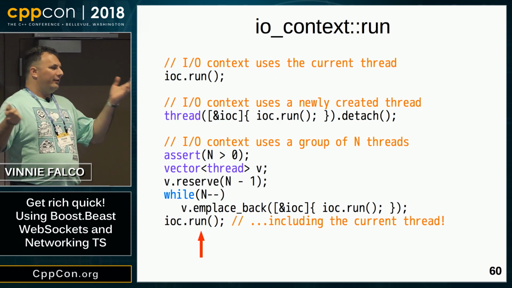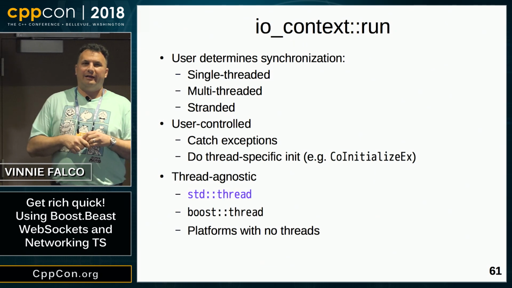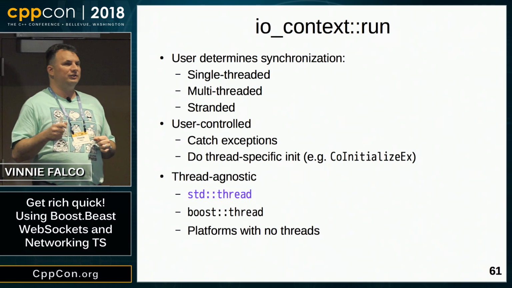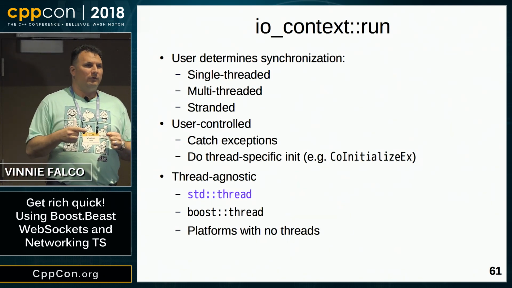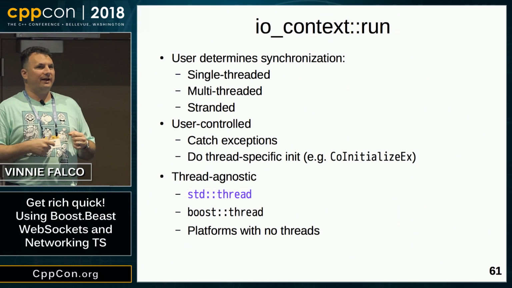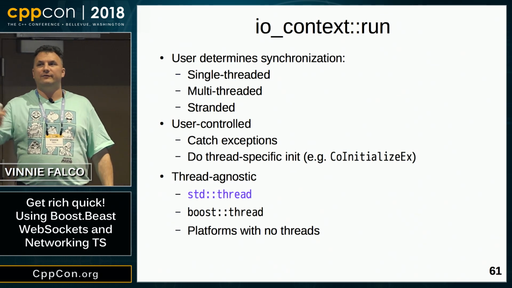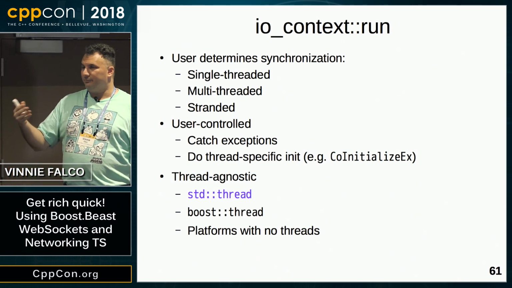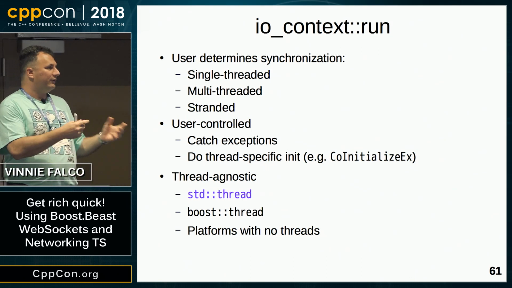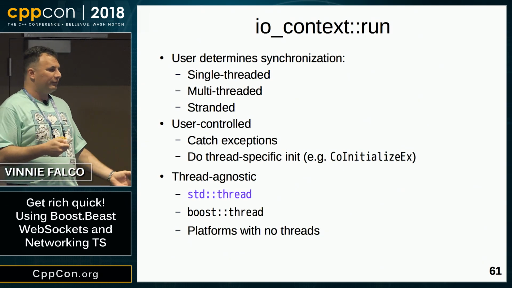So why do we have all this ceremony with the io_context.run? I like to call this bring your own threads. Networking TS philosophy is not to make odd choices on behalf of the user. So the threads are going to be under your control as the author of the code. You can decide how many of them you want, which determines what synchronization model you're going to use. You can even decide which thread facilities you're going to provide. It could be the standard thread, maybe it's operating system specific calls. You have control over the thread's entry point, so you can do interesting things like wrap it in a try-catch. It's really all up to you.